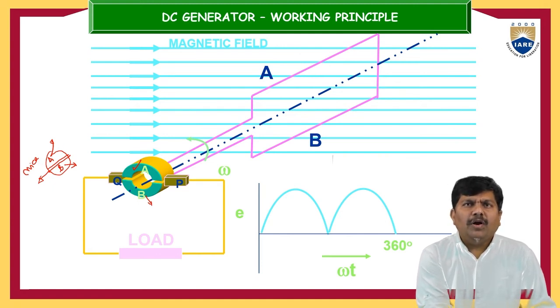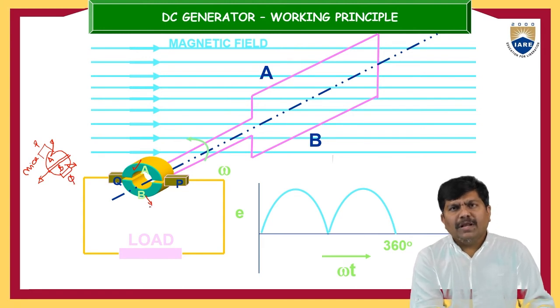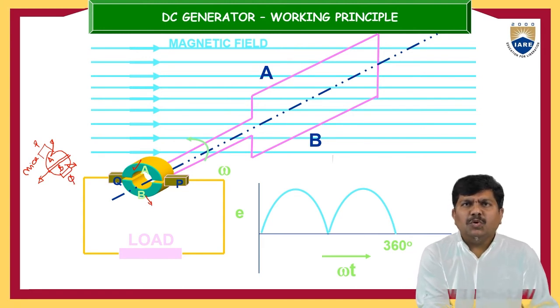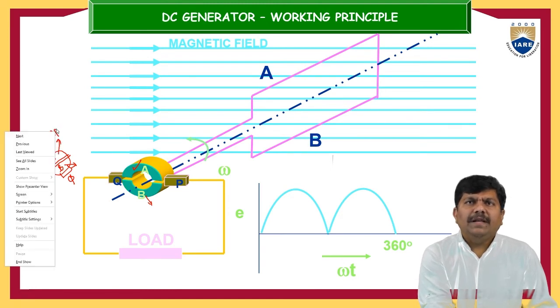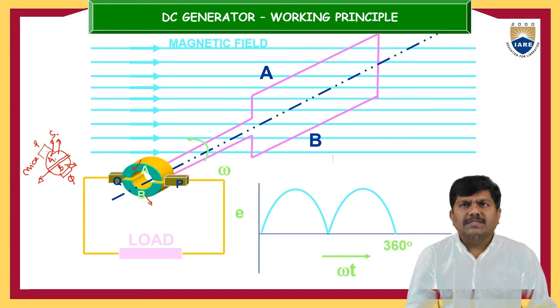On this side A, one brush is placed, that may be P or Q, whatever it may be. On B, we are going to keep one more brush, that is Q. So whether it is rotating in either direction, the brushes P and Q collect the electrical energy that is available at points A and B. This division is called split rings. So A and B are the split rings, and these collect the electrical energy through two brushes.